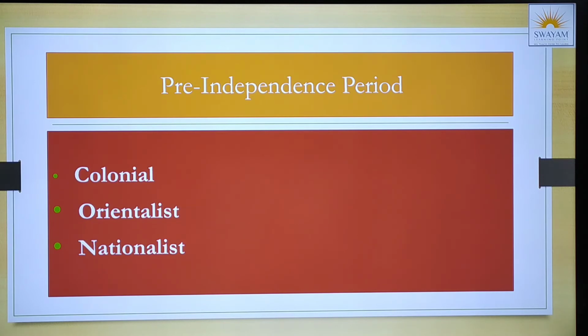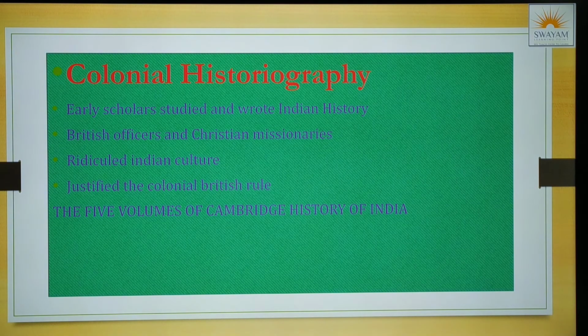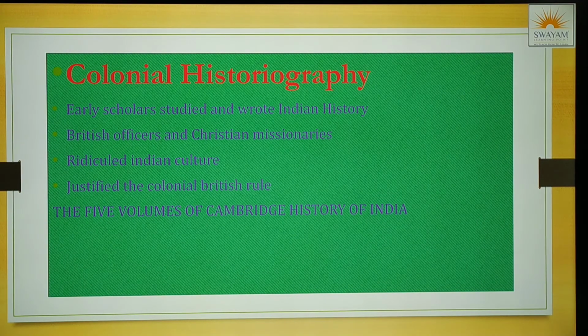We have three schools, that is colonial historiography, orientalist historiography, and nationalist historiography. Now let us study in detail the first one, that is colonial historiography.